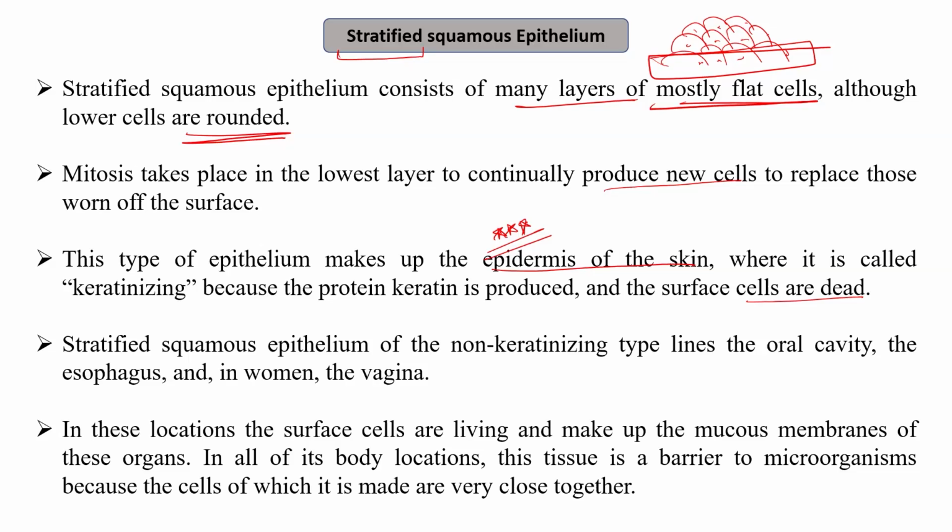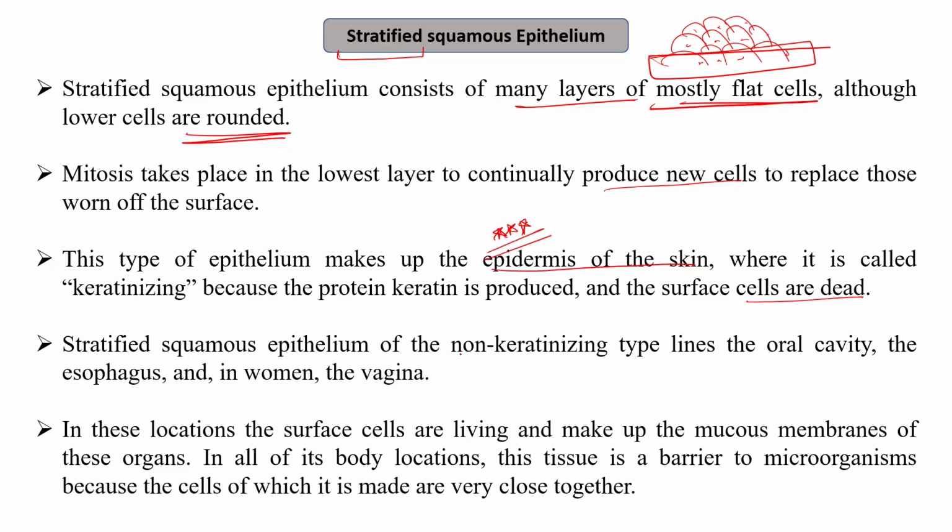So this epithelium in the epidermis provides protection, where if by any chance the outer layer gets worn off or damaged, the newer cells formed by the mitosis of the lower cells quickly replace them.